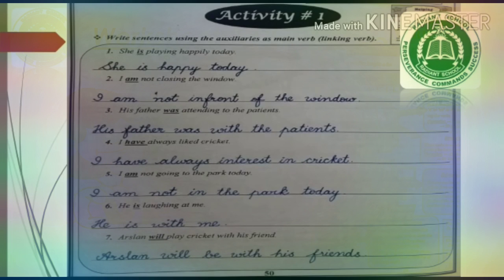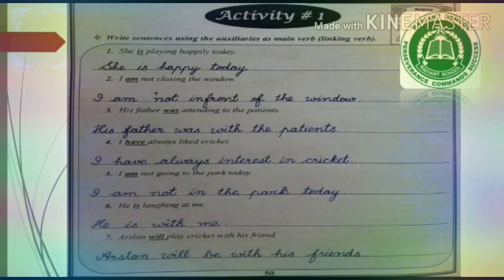Number 2, I am not closing the window. Here am is the helping verb, the auxiliary, and closing is the main verb. You have to remove the main verb from the sentence. It will become I am not in front of the window. So instead of using the main verb, you can transform it by using a preposition.